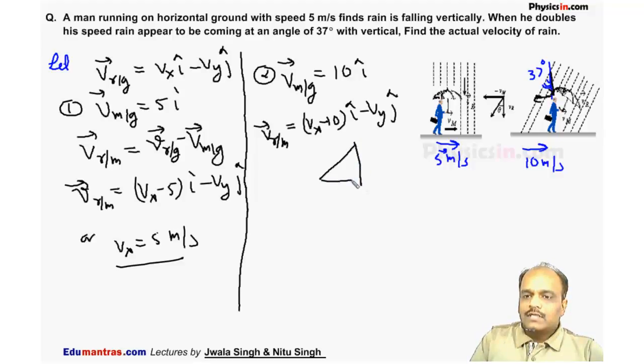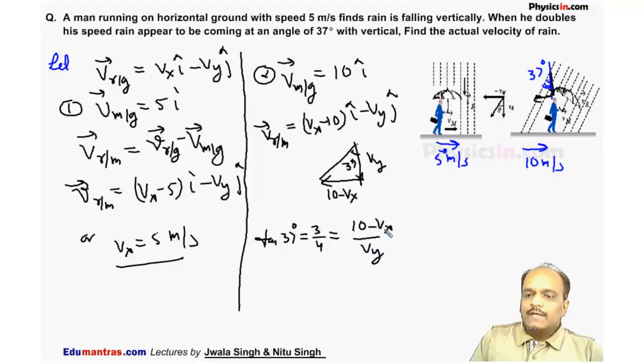It makes an angle 37 degree. This is the horizontal component. This is the vertical component, that is Vy, but this is 10 minus Vx. And the rain is falling at an angle of 37 degree with the vertical. So we can say tan 37 degree is equal to 3 by 4, which is equal to (10 minus Vx) by Vy. As we know Vx is equal to 5, so from here we get 3 by 4 is equal to 5 by Vy. So Vy comes out to be 20 by 3.